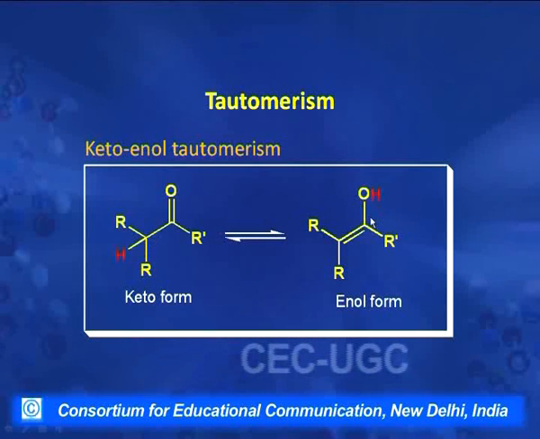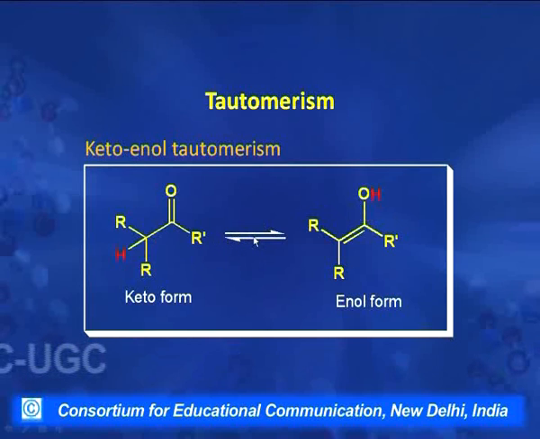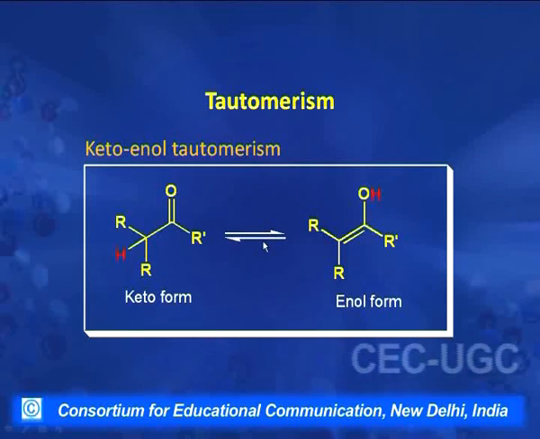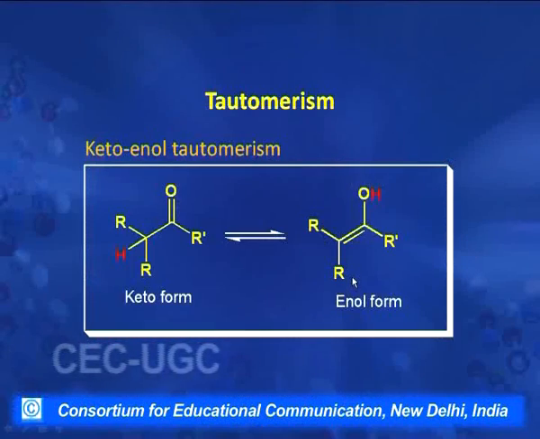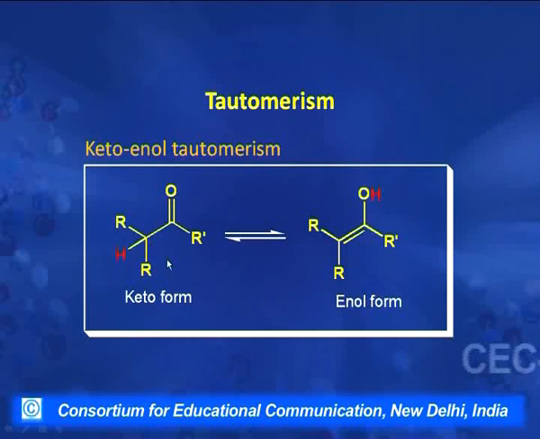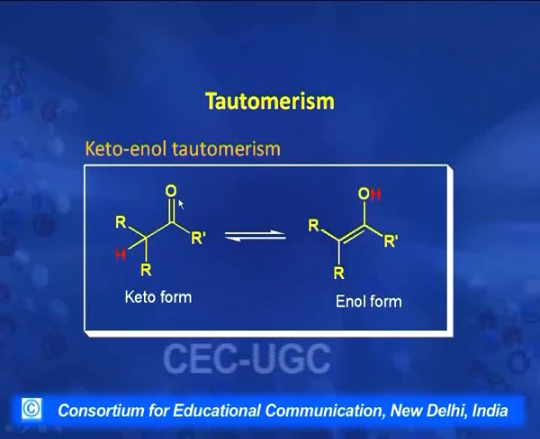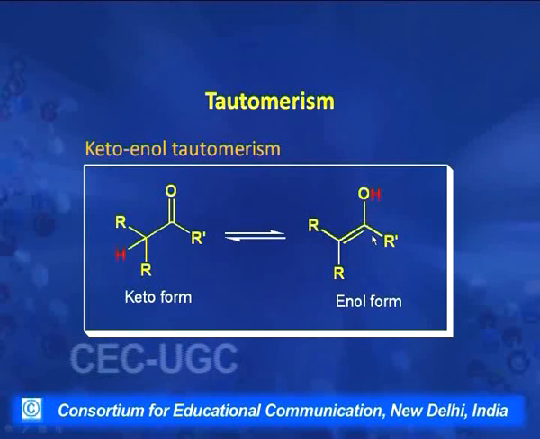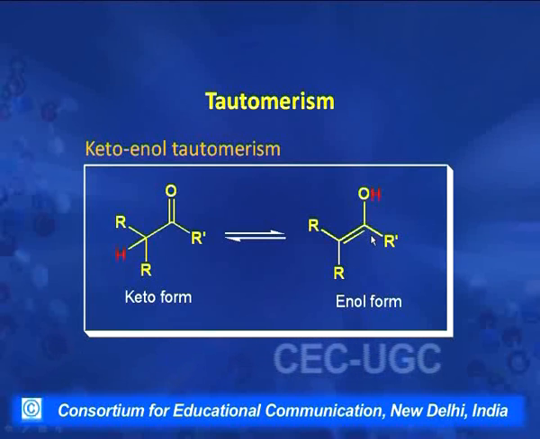One can be converted into this, or this can be converted into this, but their ratio depends on many factors. It depends upon the solvent in which they are present, temperature, pH of the system, or even the overall stability of the molecule. It does not mean that if under one set of conditions a keto form of a compound is more stable, the keto form must be more stable for all compounds. In some cases even the enol form may be more stable, because some other structural factors, like hydrogen bonding, may lead to a difference in their stability.